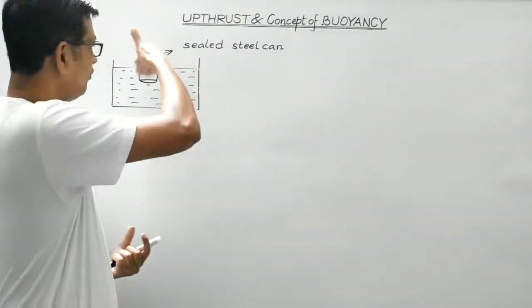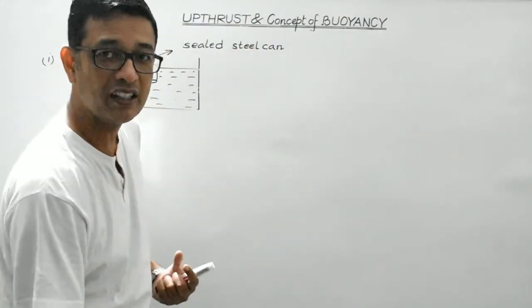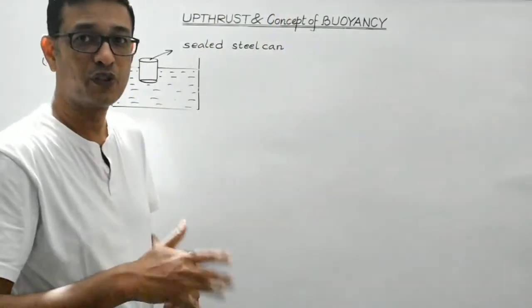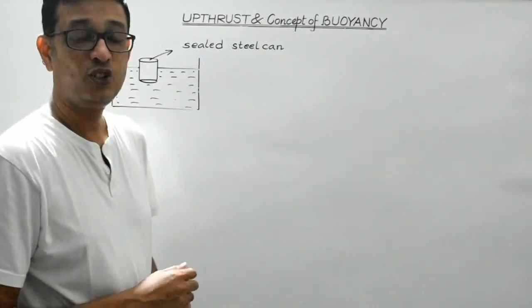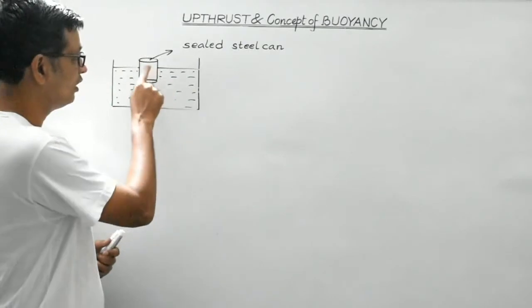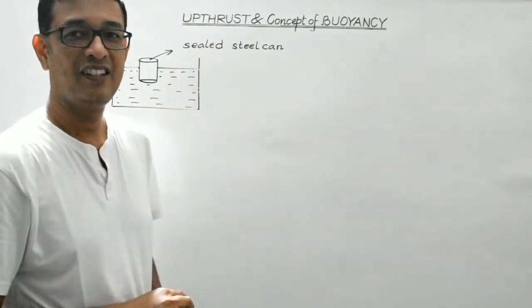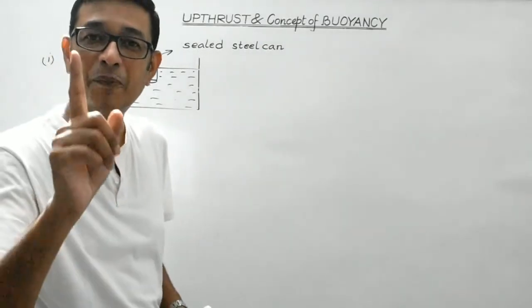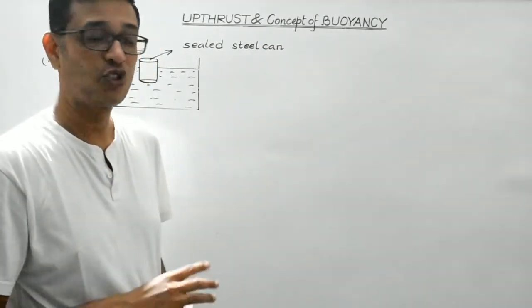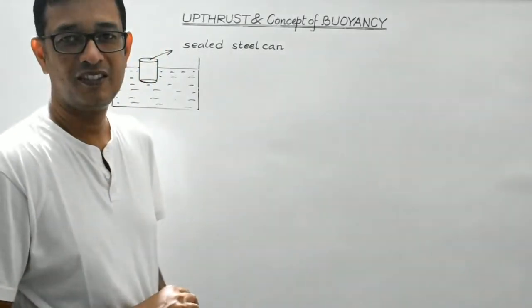The more we try to immerse this can inside the water, the more is the upward force which we will experience. That upward force exerted by the liquid on this body in the upward direction is known as upthrust. Actually, upthrust is also known as buoyant force.